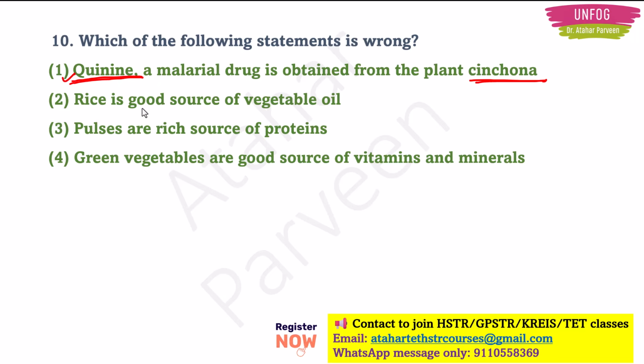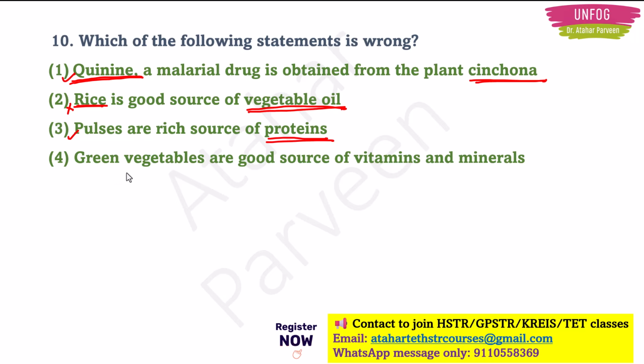Now the next option we have is, rice is a good source of vegetable oil. Is rice a vegetable? How will you extract vegetable oil from rice? So this should be the wrong option, right? According to us, for now, this is the wrong option. But we should see the next two options also to be sure. Okay. Pulses are rich sources of proteins. Small children should eat dal a lot because dal is very rich in proteins, and proteins help in the growth of the body. They are a very important nutrient for kids. So pulses are rich sources of protein. This statement is also correct.